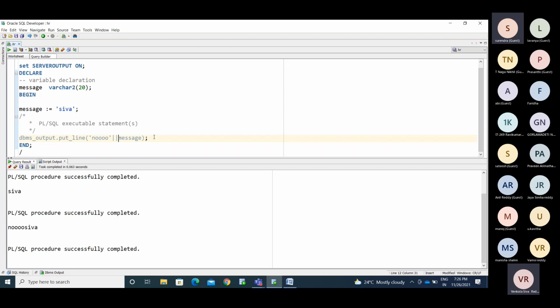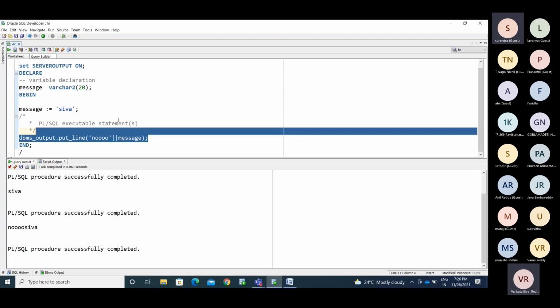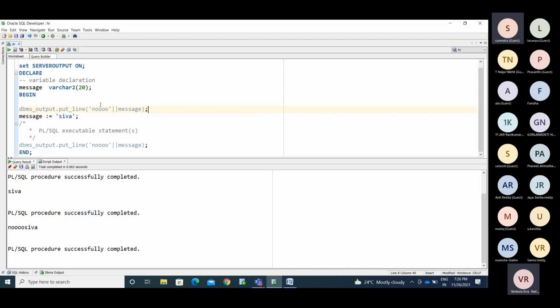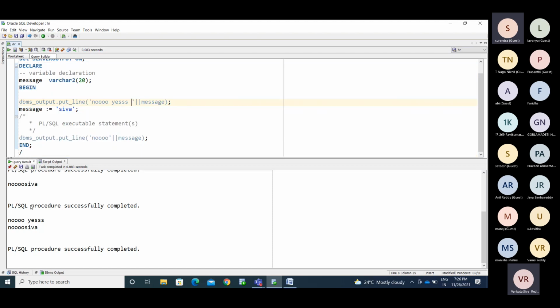Okay. Now I said without initializing the value to that variable. So here I am saying no is. Now I am running this. See what output we are going to get. You are not getting any information here because you haven't initialized any value to this variable till this statement. You initialize the variable here, then you are getting the value using this statement. For the message, you don't initialize any value till this place.